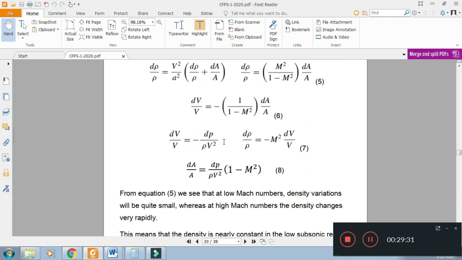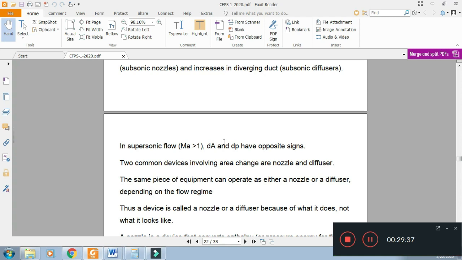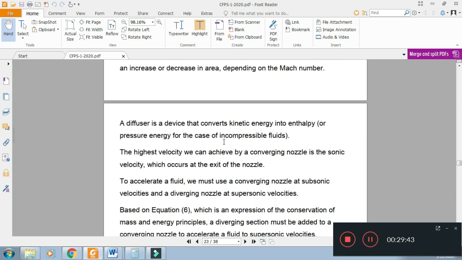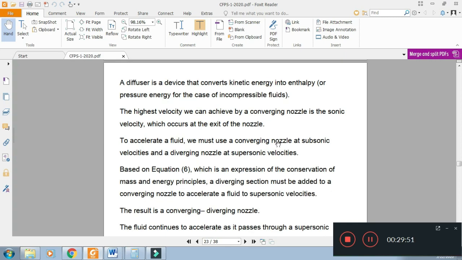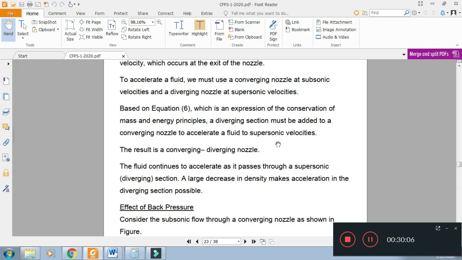So equation number 6 shows that the maximum Mach number that can be achieved from a subsonic nozzle is the sonic condition. So the highest velocity that can be achieved by a converging nozzle is the sonic velocity, which occurs at the exit of the nozzle. To accelerate the fluid further, we should use a diverging nozzle or the supersonic nozzle after the subsonic nozzle. So the result is the converging and diverging nozzle.